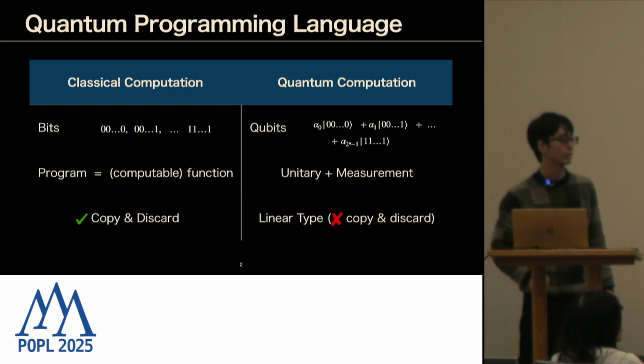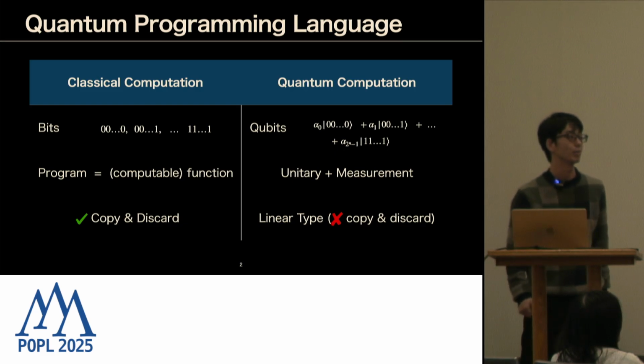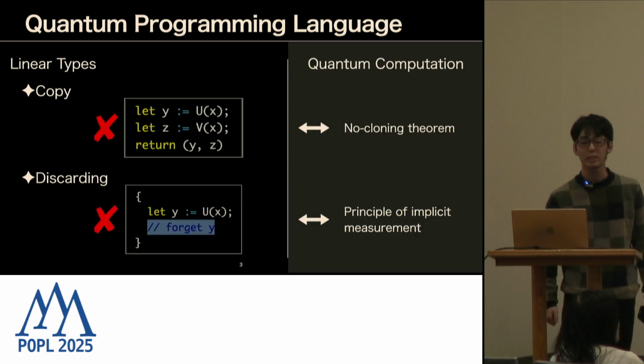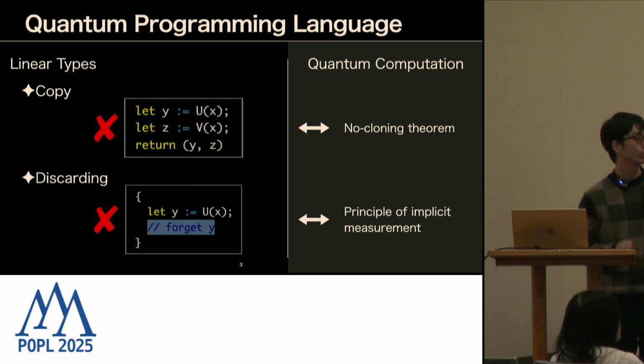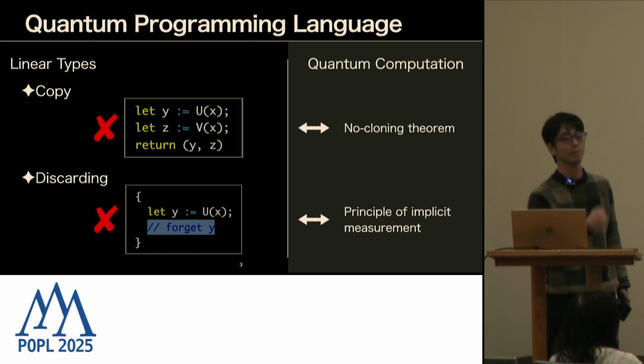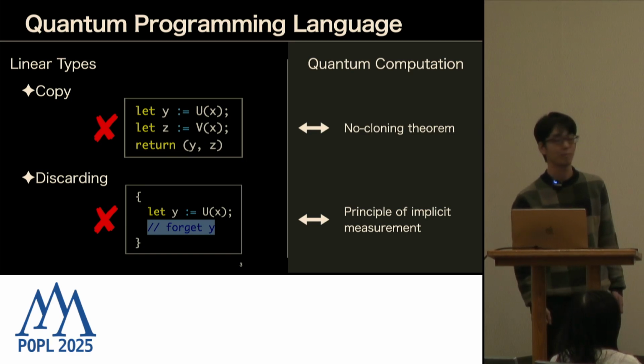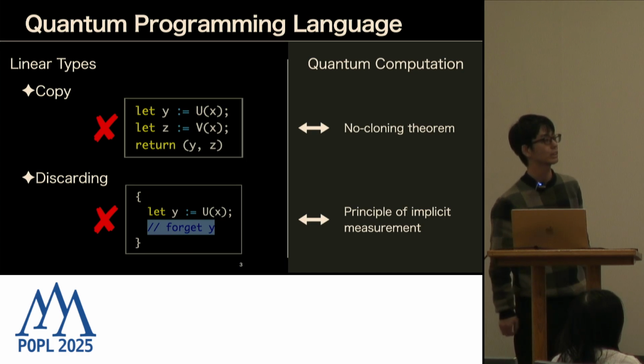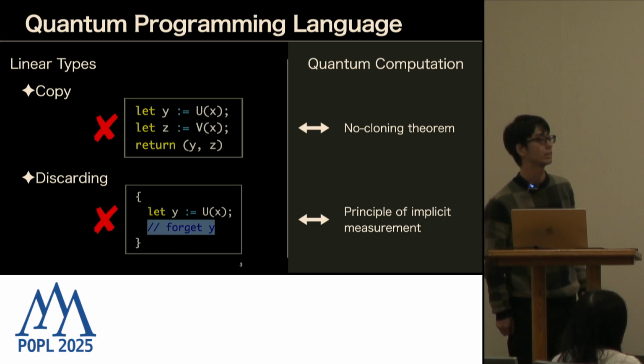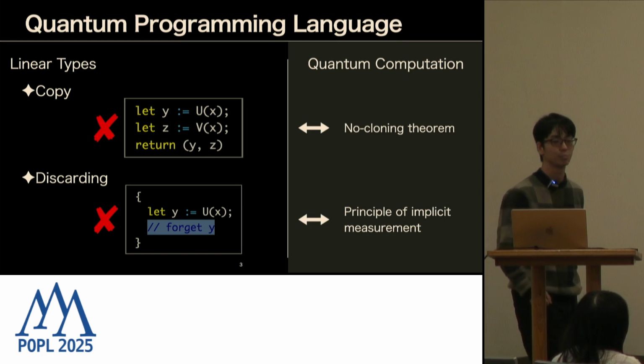Let me look into this linear type in a little more detail. In linear types, you cannot copy or discard. Prohibiting copying means you cannot write the program at the top, which uses this x twice, in the first line and in the second line, which corresponds to the no-cloning theorem in quantum computation.